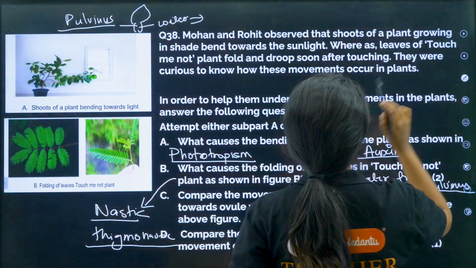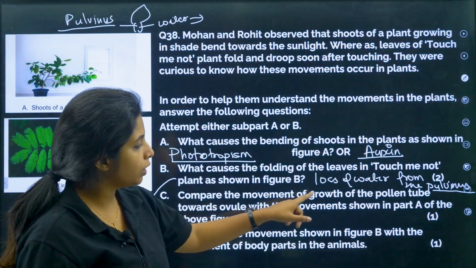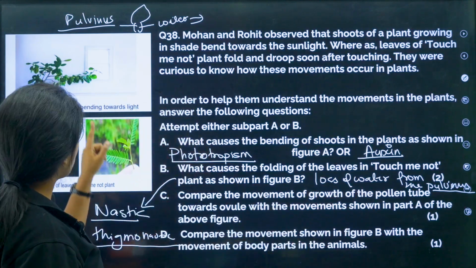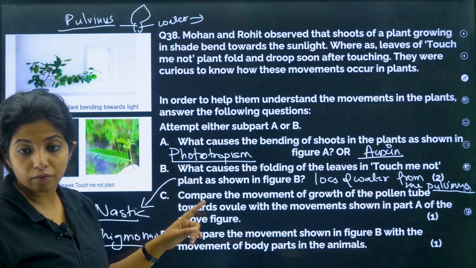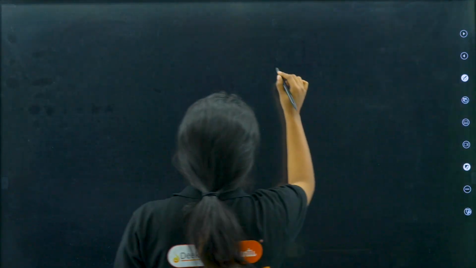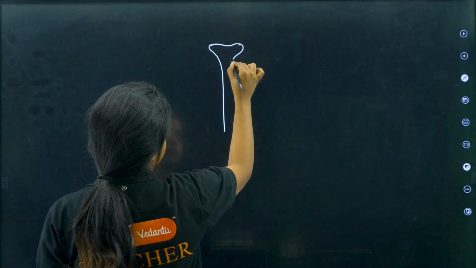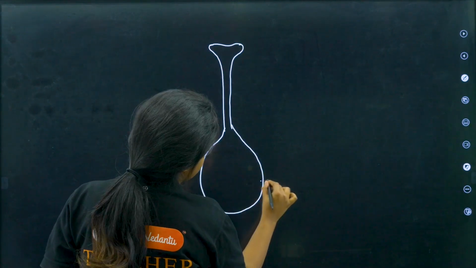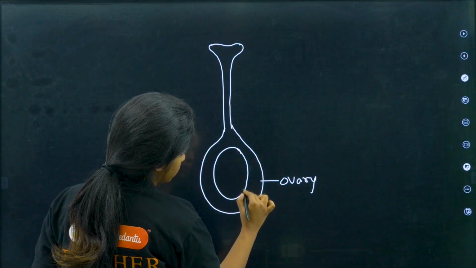Now over here, next, compare the movement of growth of the pollen tube towards the ovule with the movement shown in part A of the above picture. So this is phototropism. Now when the movement of the pollen tube happens, my dear children, I'll tell you what will happen in there. So suppose this is the ovary, and you know there is an ovule as well.